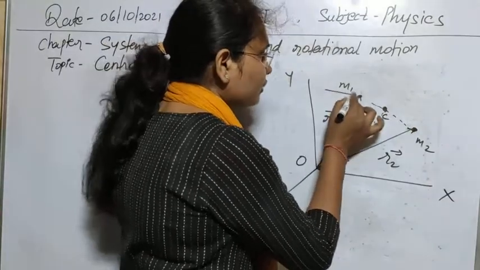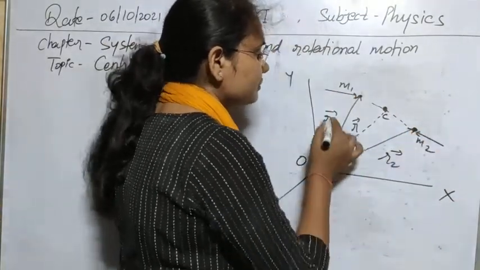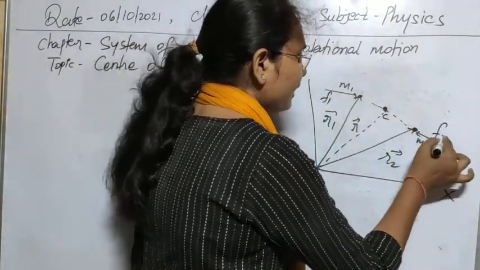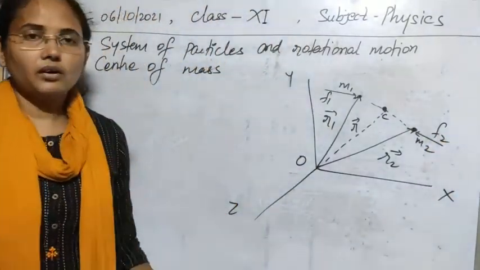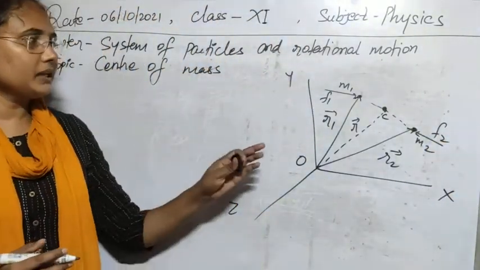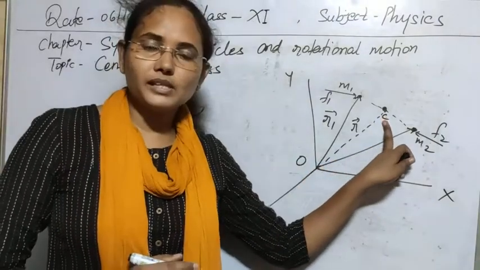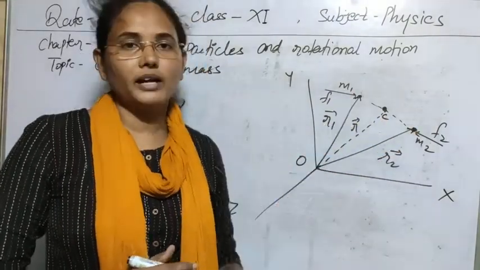Now if we apply two forces on this system, suppose force F1 is applied here and F2 is applied here, then we can understand the center of mass of this point in terms of M1 and M2.